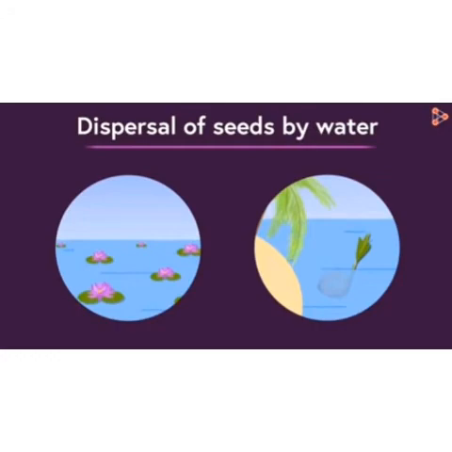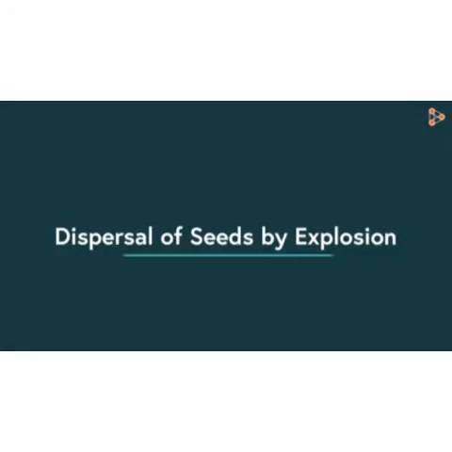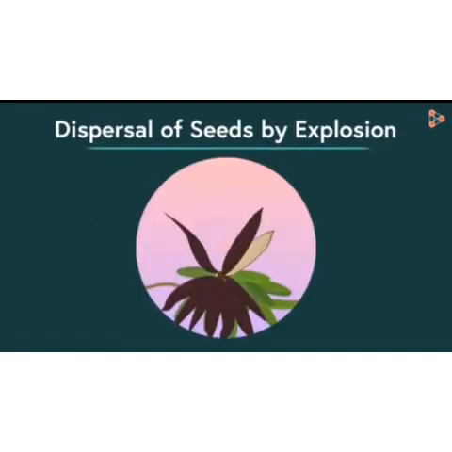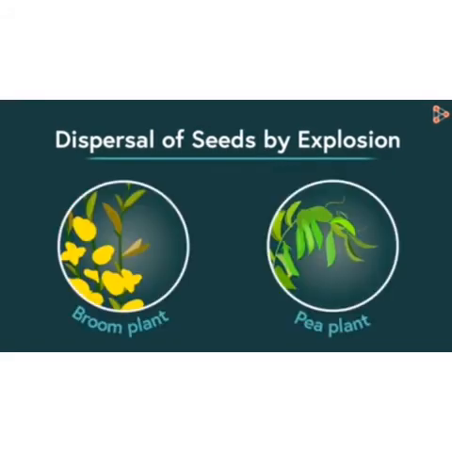Next term, dispersal of seeds by explosion. Now what does this term explosion mean? It means that the seed forms a seed pod. Now, as the seed pod dries up, what happens? As it dries in the sun, it will split, it bursts and it releases the seed. So this is known as what? Dispersal of seeds by explosion. Common examples of dispersal of seed by explosion are the broom plant and the pea plant. So in this way seeds are dispersed.